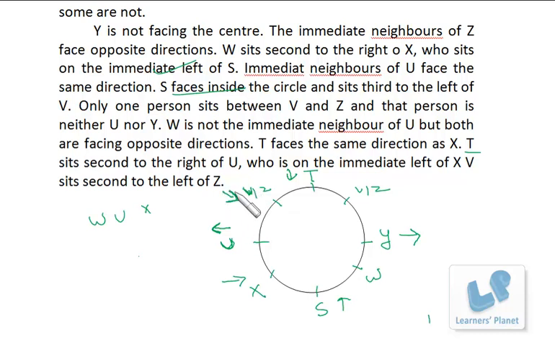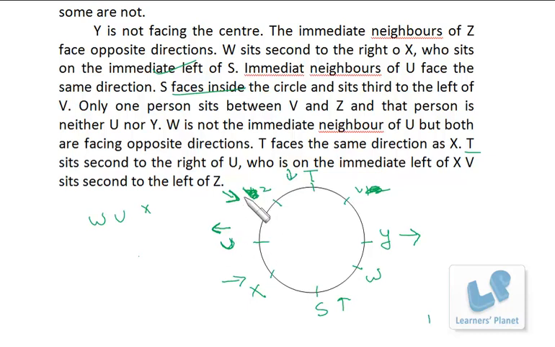Now out of V and Z, we know that V sits second to the left of Z. So if V is here, facing inside, then left must be this side. So in that case V should be here and Z should be here.